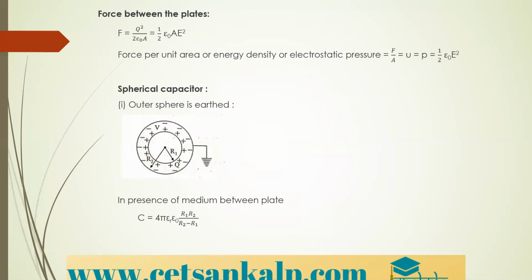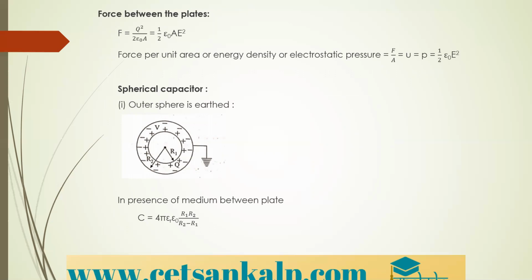The force between the plates is given by Q square divided by 2 epsilon naught into A. That is also equal to 1 by 2 epsilon naught A into E square. So force per unit area, or energy density, or electrostatic pressure is given by F divided by A, which is also equal to 1 by 2 epsilon naught into E square.